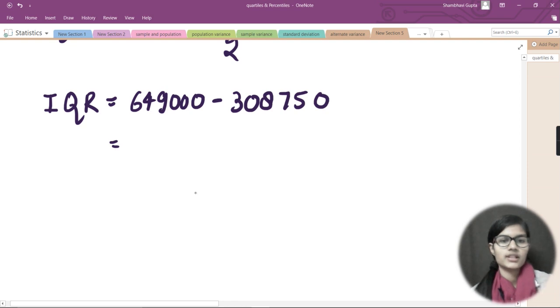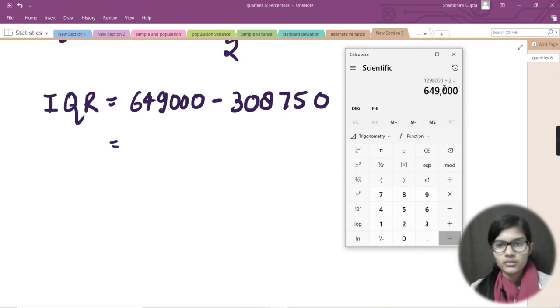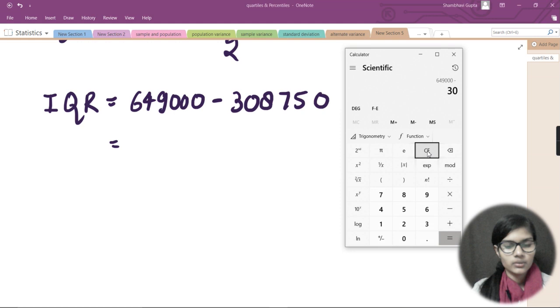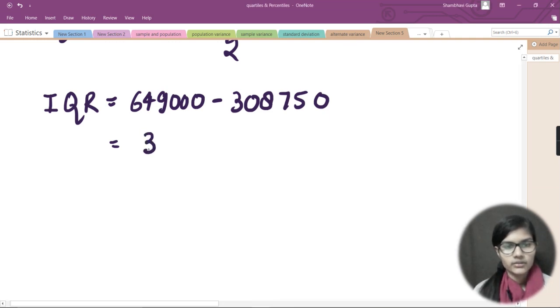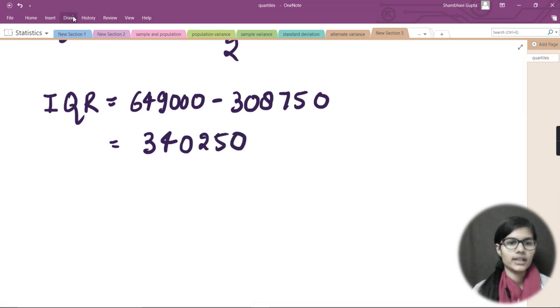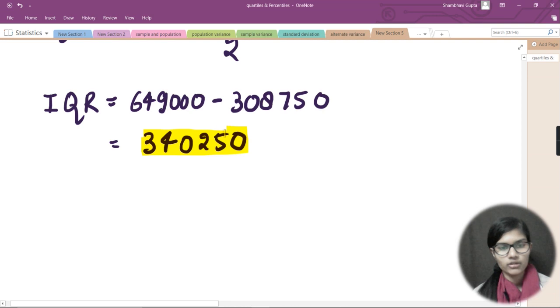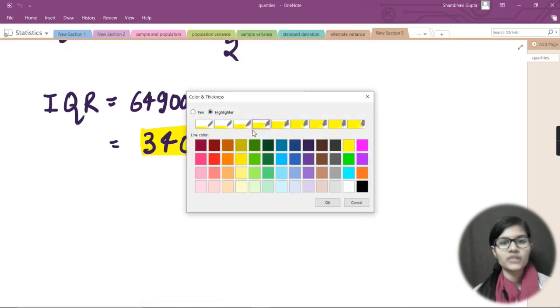Now let's go to our calculator and subtract both of these numbers. So let me do CE, and here I would write 649000 minus 308750. Fine. As soon as I did this, I got the output, and let me write that: 340250. Fine. So I got my interquartile range as 340250. Let me highlight this one, and this is my IQR, which was the first step that I needed to find in my question. Now moving towards the second.